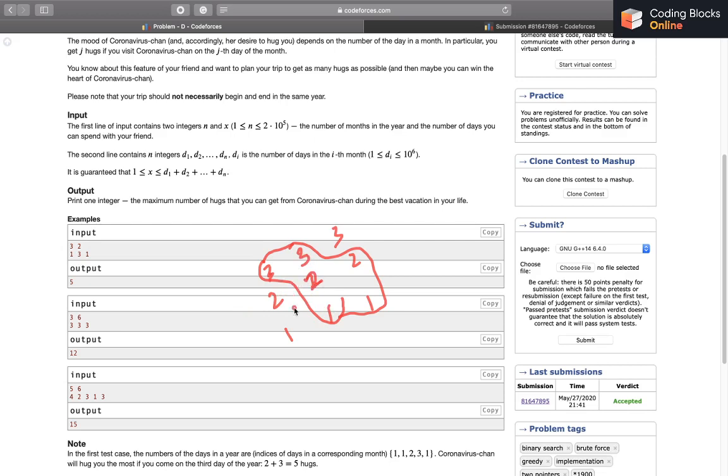Maybe we could try other ones also, but it will be hard to go through all the options. So these were the test cases. I hope you basically got the point. What is the question trying to say? I'll be discussing the solution from now on, so it will be a good time to pause the video and think about it for yourself if you want to give it a try.